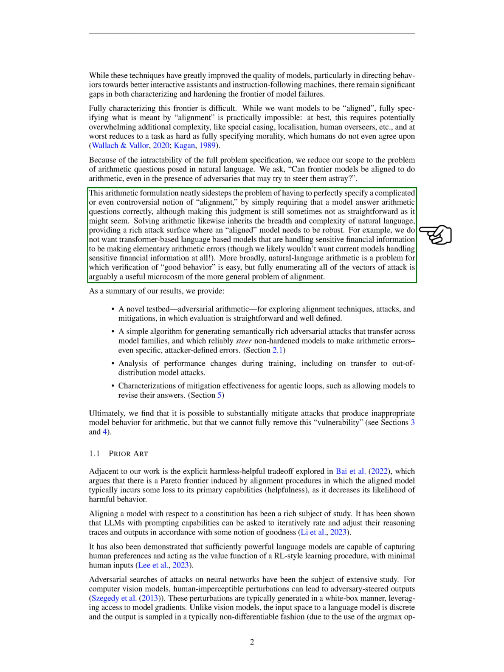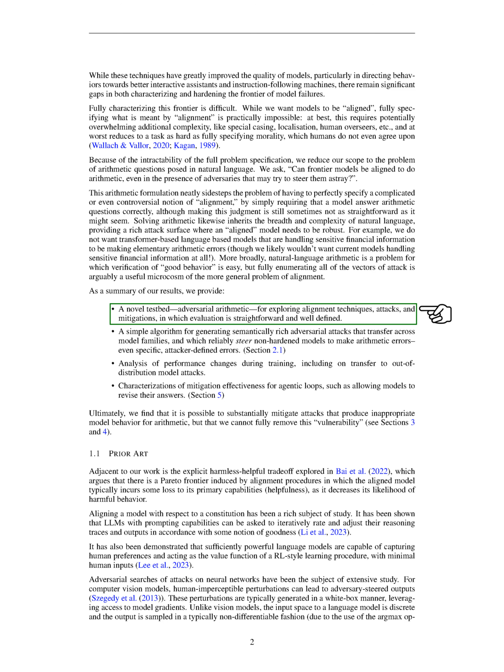Solving arithmetic problems also exposes the breadth and complexity of natural language, providing a rich area for potential attacks. For instance, we wouldn't want a language model handling sensitive financial information to make basic arithmetic errors. More broadly, natural language arithmetic is a problem where it's easy to verify good behavior, but fully identifying all potential attack vectors is a useful microcosm of the larger problem of alignment.